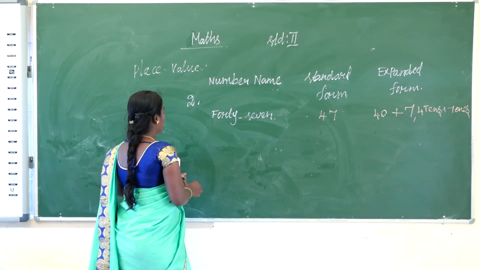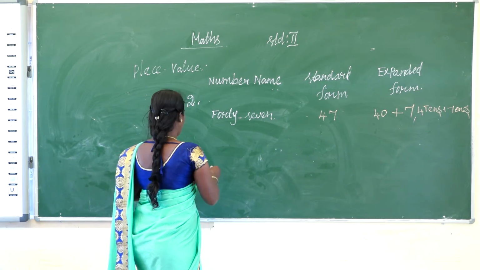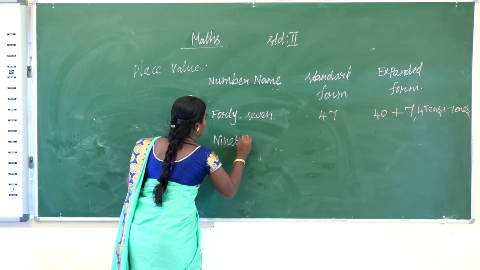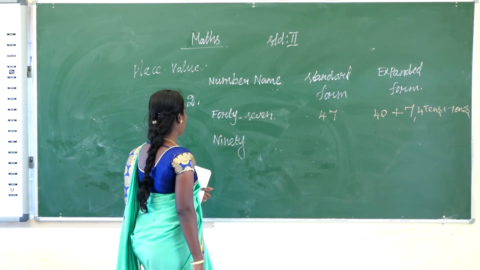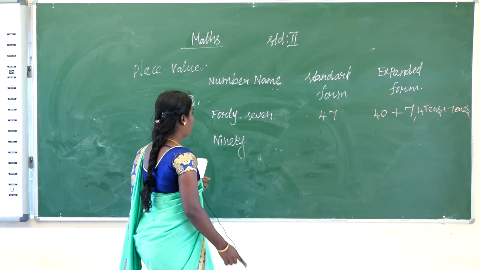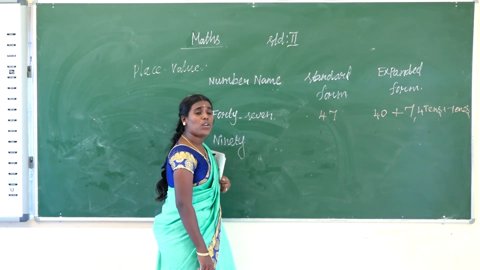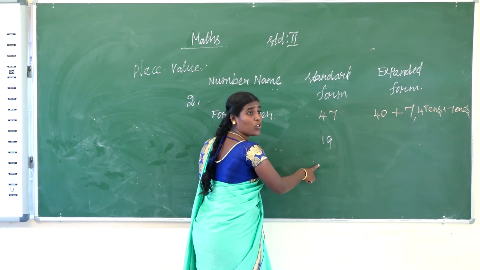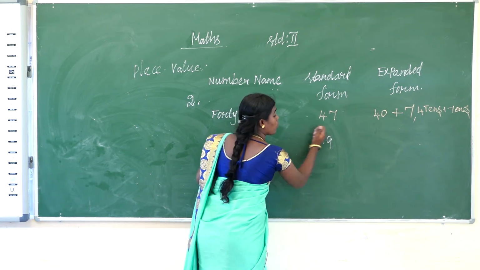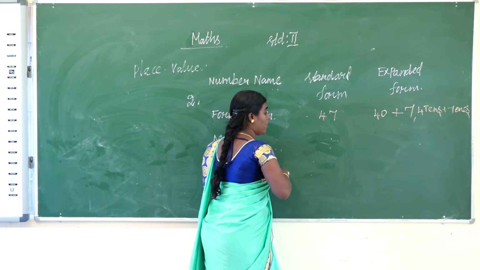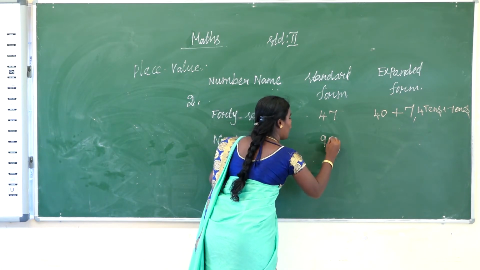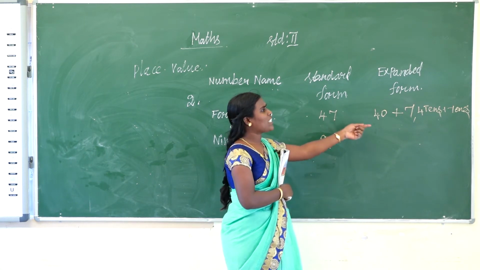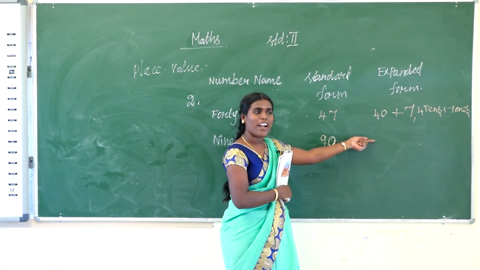Okay. The next number name is 90. What is the standard form? How is it written? Is it 9? That would be 19, not 90. So 90 means 90. That is the standard form. Next, what is the expanded form?